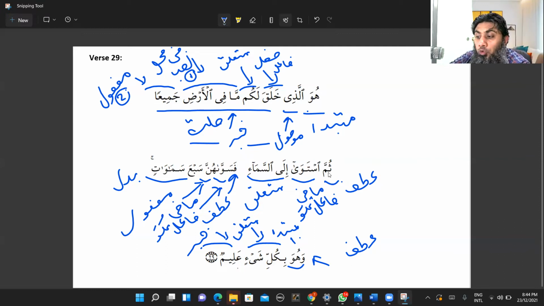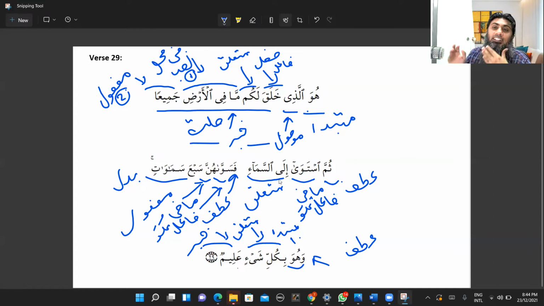Okay, now summa is ataf, istiwa. So summastawa. So this part istiwa. Okay, this part, it is fail madi, it has a built-in fail huwa. Okay, ila harf jar, as-samai majroor. So this jar majroor will be called muta'alliq. Muta'alliq bil istiwa. So summa, then, istiwa, he.